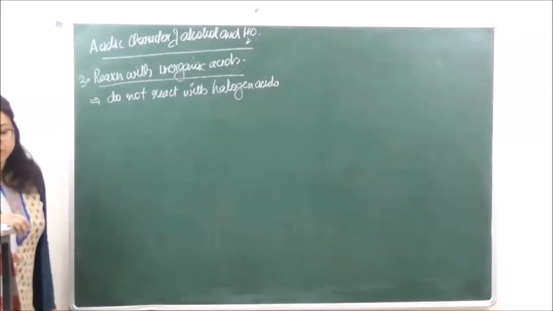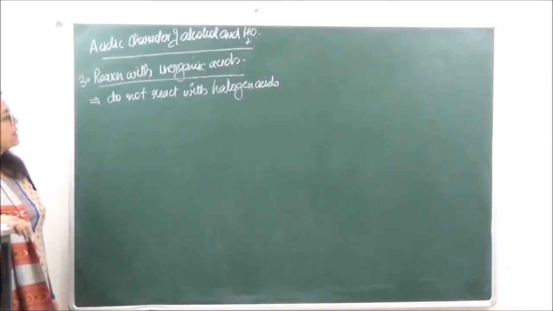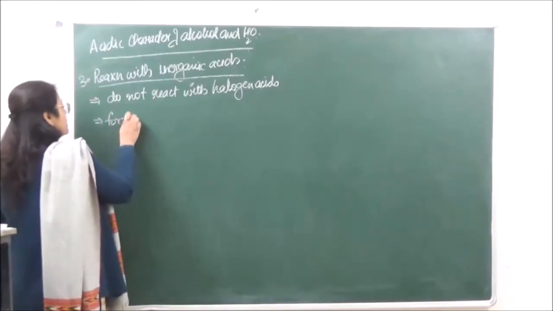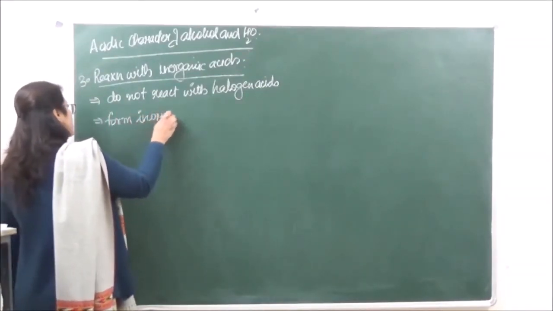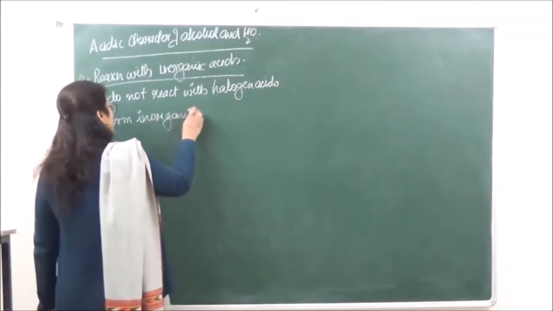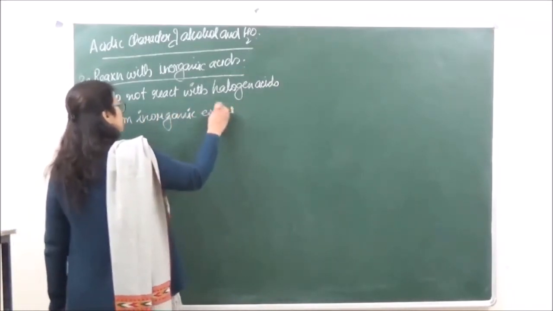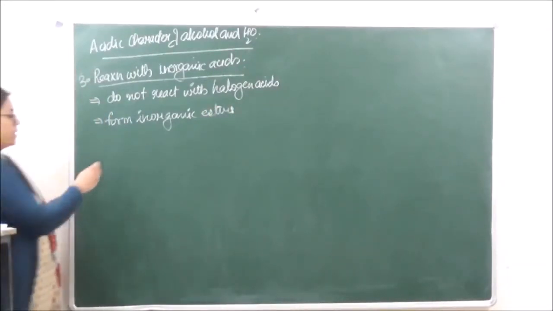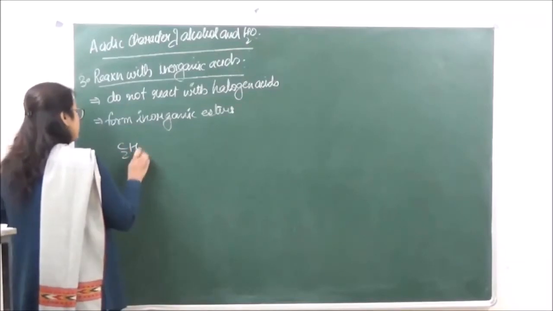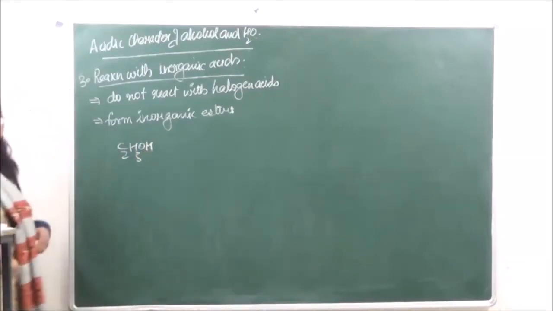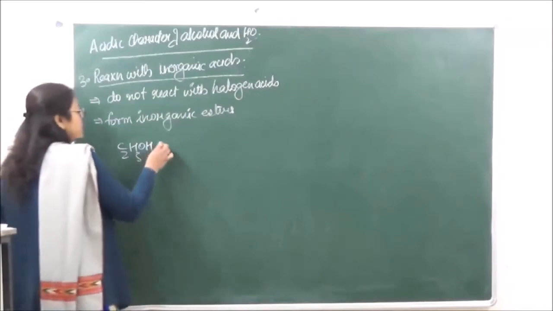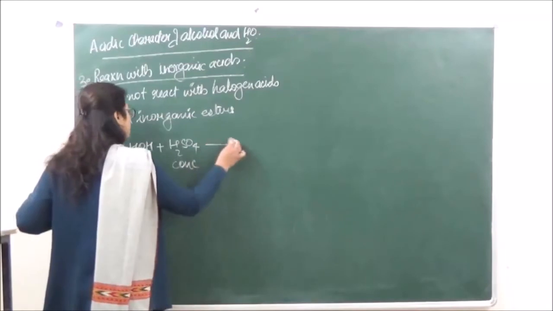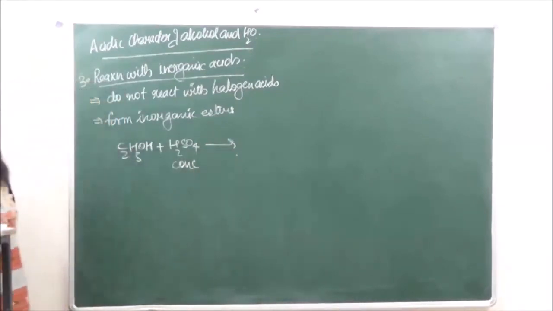It is not going to react with halogen acids, but with other acids it is going to form inorganic esters. Okay? So we have over here C2H5OH, and this is going to react with H2SO4, concentrated H2SO4.